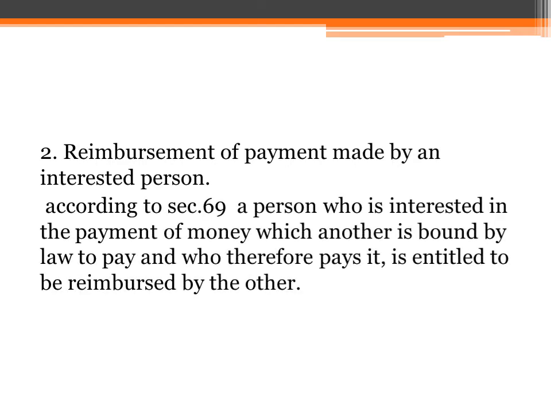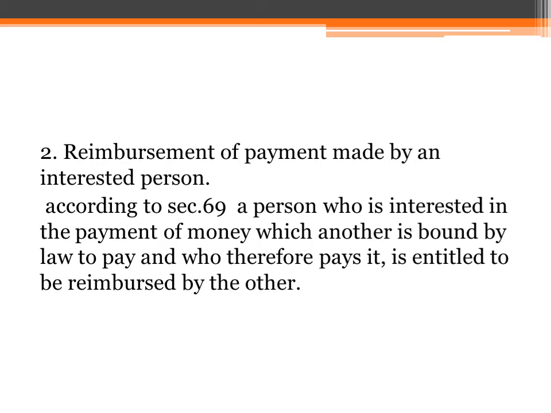According to section 69, a person who is interested in the payment of money which another is bound by law to pay, and who therefore pays it, is entitled to be reimbursed by the other. For example, F holds a land in Bengal on a lease granted by B, the zemindar. As the revenue payable by B to the government was in arrear, his land is advertised for sale by the government. Under the revenue law, the consequence of such sale will be annulment of F's lease.